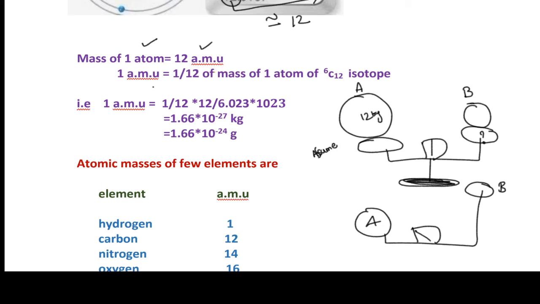This is 12 kg. Then what we will do now is make A into 12 parts. Make A into 12 parts. 1, 2, 3, 4, 5, 6.